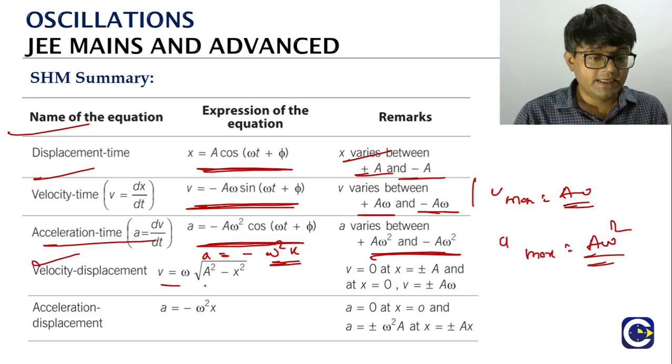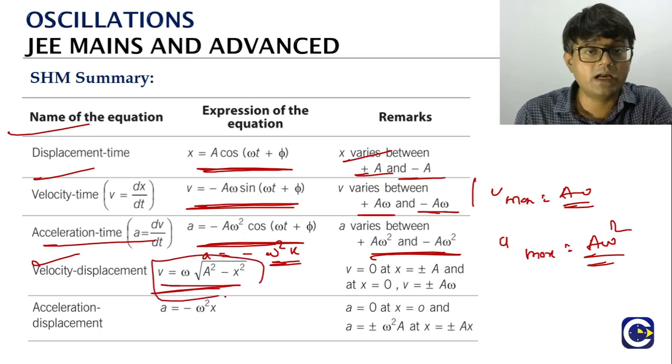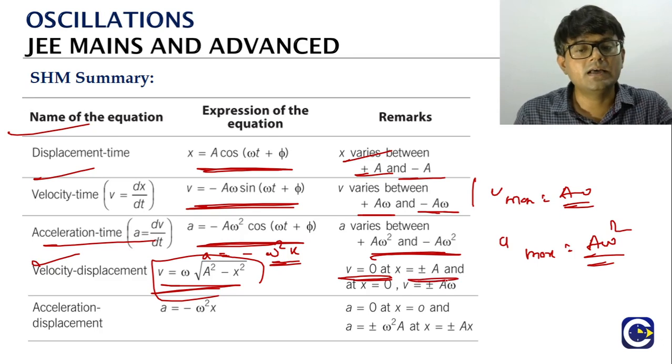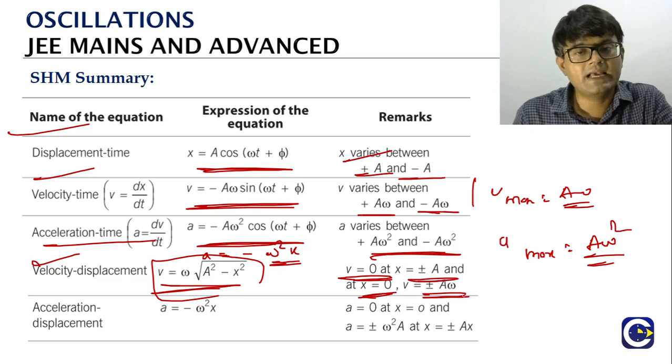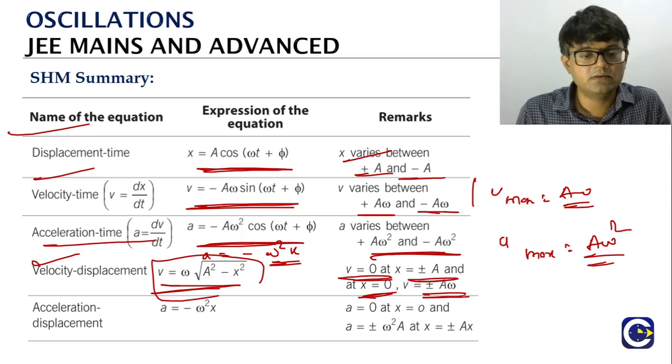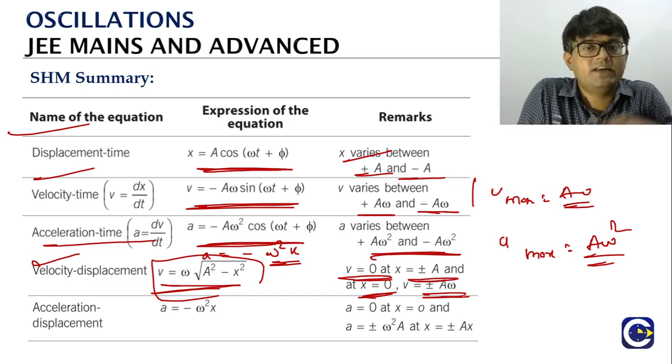The velocity can also be expressed in terms of the position. This is the form, right? V is equal to what? Omega into root of a square minus x square. Same as per this also, right? The velocity will be 0 when x is equal to plus or minus the extreme position. At the mean position, velocity will be what? Maximum, either plus a omega or minus a omega. From the mean position, going to the right, we take it as plus a omega. Left, we take it as minus a omega.